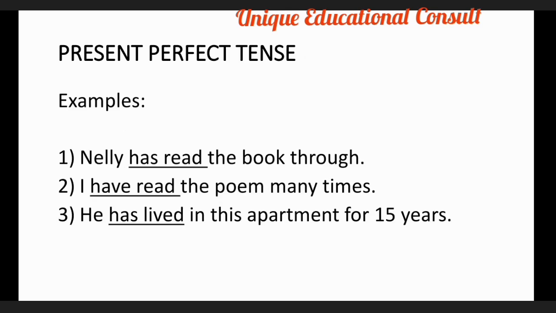And this is present perfect tense. This tense is used when one intends to indicate an action that occurred at a time which is indefinite. That is, the time is not certain, and it has effects on the subject, the performer of the action. And also, we use it to indicate an action that occurred many times and has the possibility to occur in the present or future again. It happens many times and still has the tendency to occur again, either in the present or the future.